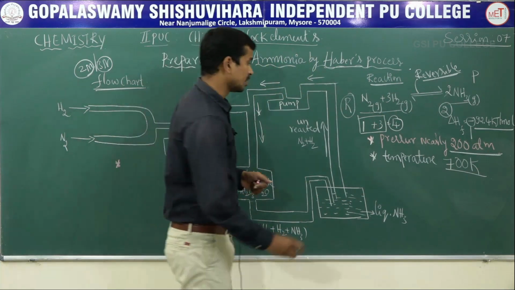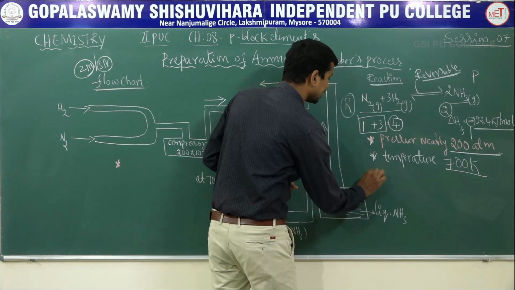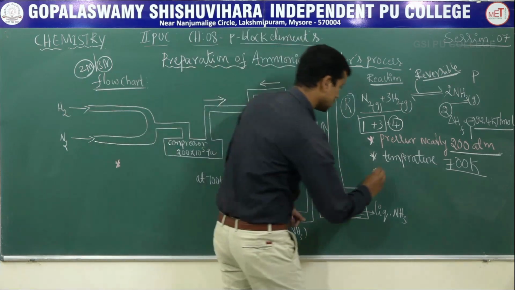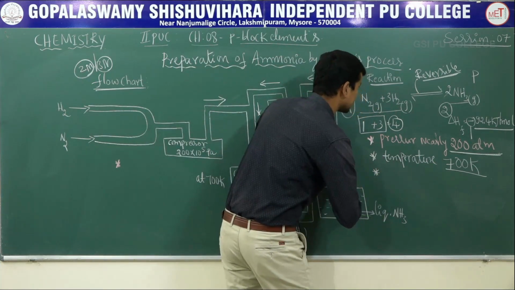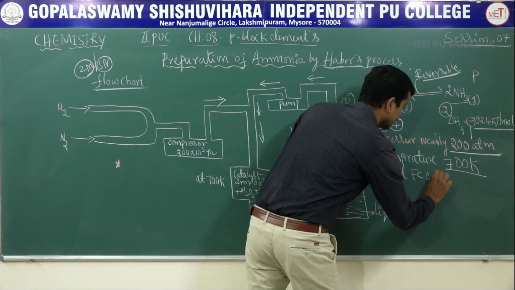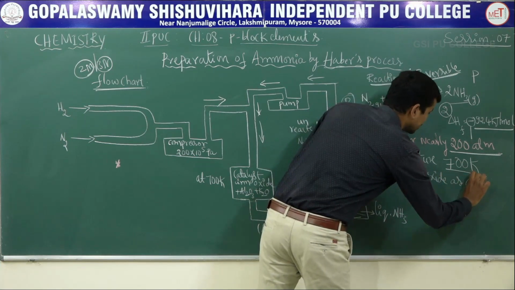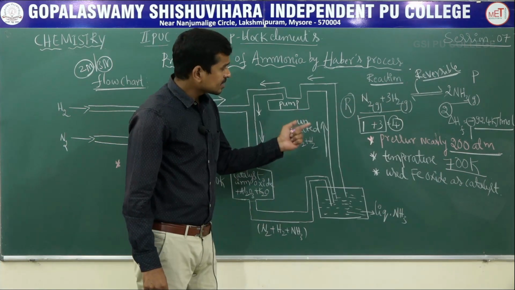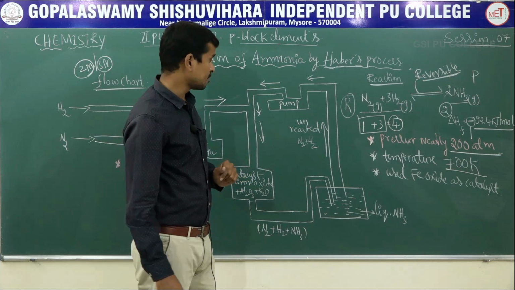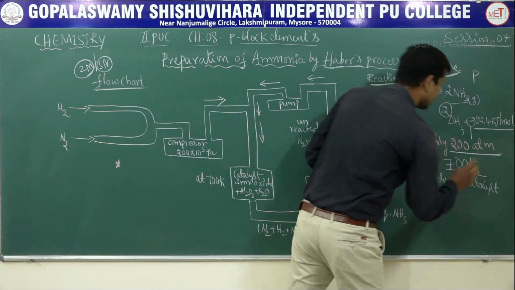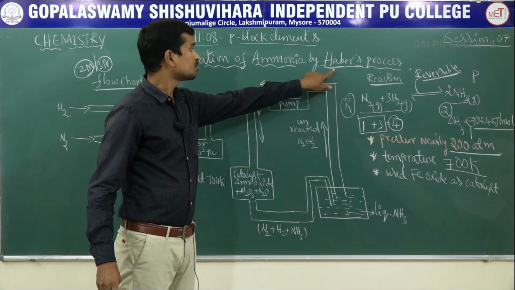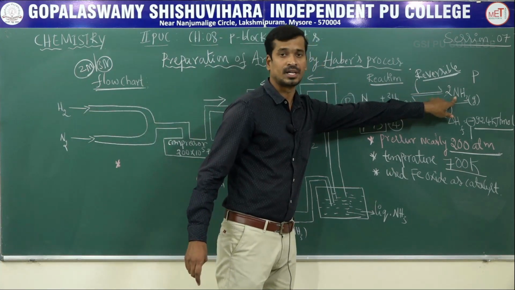And the third optimum condition: for any reaction to go fast, a catalyst should be used. Catalyst, what is it? It is the species which alters the rate of reaction. In that case, use iron oxide as catalyst. To increase the activity of the catalyst, use a catalytic promoter. Aluminum oxide is used as the catalytic promoter. These are the 3 optimum conditions in Haber's process for the formation of ammonia.